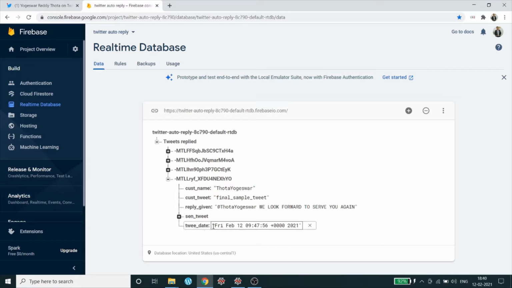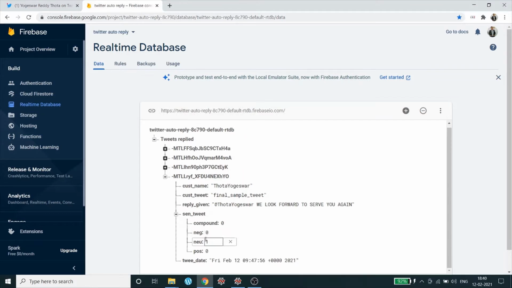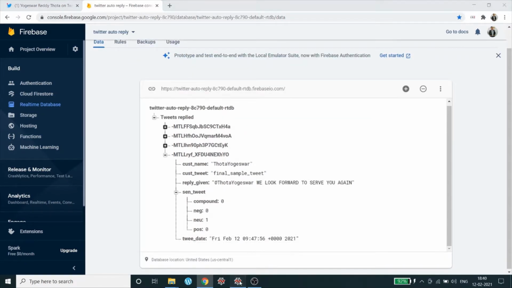The reply data has this particular date and time. And in order to see the sentiment analysis, I expand the sentiment of the tweet. It is showing the same sentiment, that is neutral. And that's it.